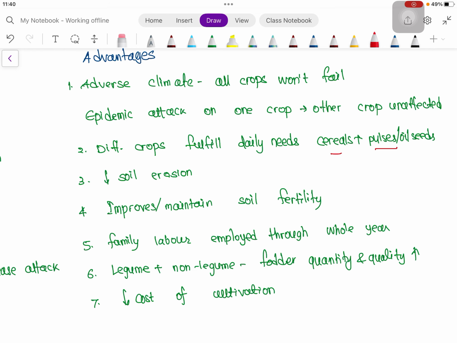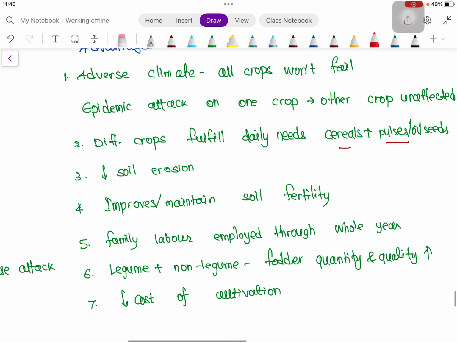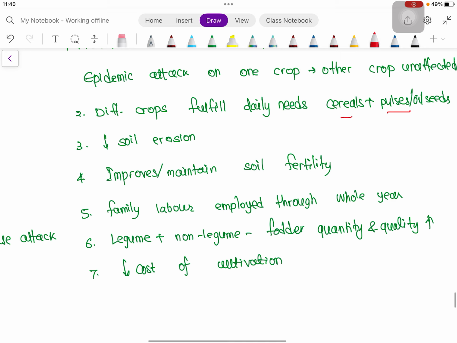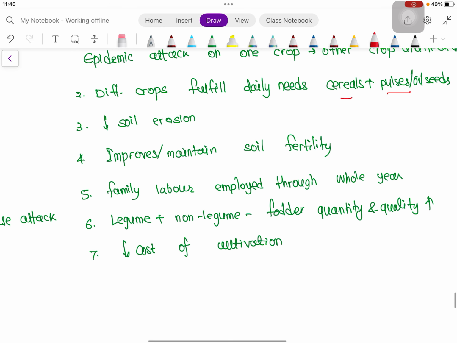Then soil erosion will be lower, as suppose we are taking one legume there, then that legume root tightly binds to the soil particles, so soil erosion actually decreases. And it improves or maintains soil fertility. Family labor is employed throughout the whole year. Then legume plus non-legume we have already seen.